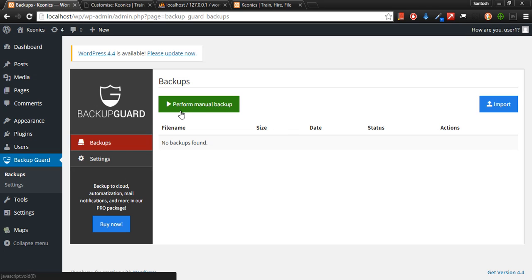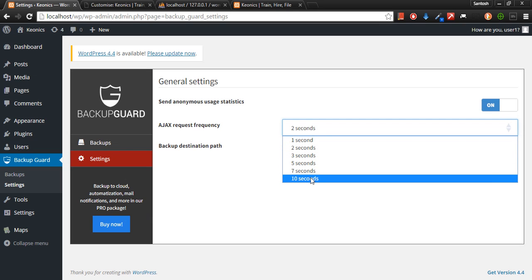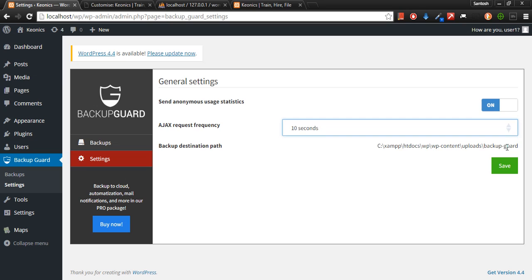So as you can see over here, we can do the backup. There are settings for this. You can configure how frequently, where it should store. It would store here, things like that. And then send anonymous statistics. You can turn it on or off. As you can see, this is backup.